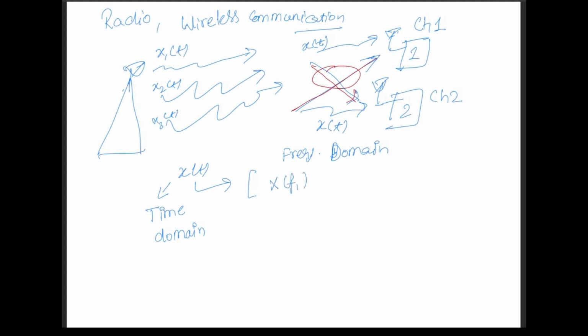Let's say X(f1) plus X(f2) plus X(f3) and so on. Usually in wireless communication, the channels are transmitted over frequencies. I mean, channel means the frequency. So TV number 1 is getting the signal over f1, and TV number 2 is getting the signal over f2.